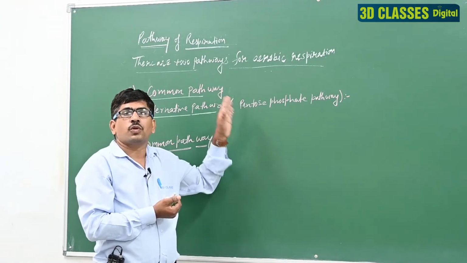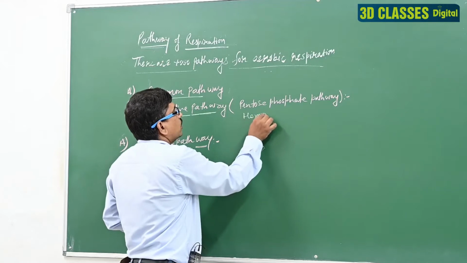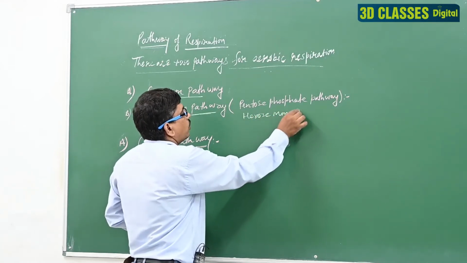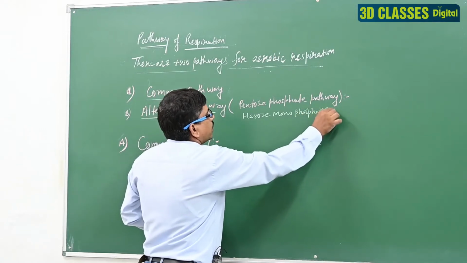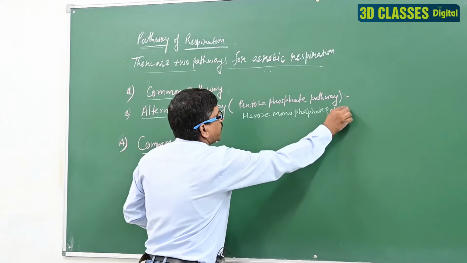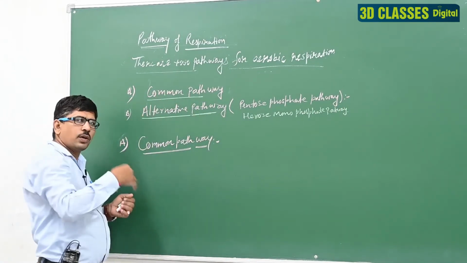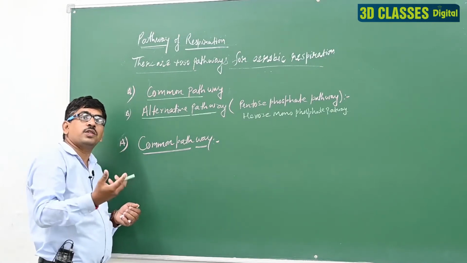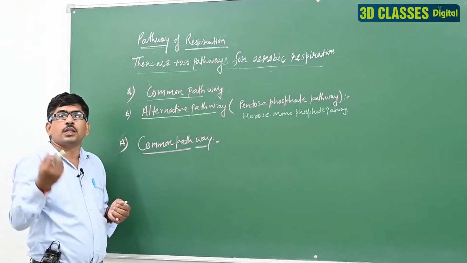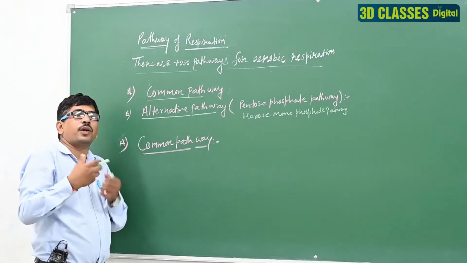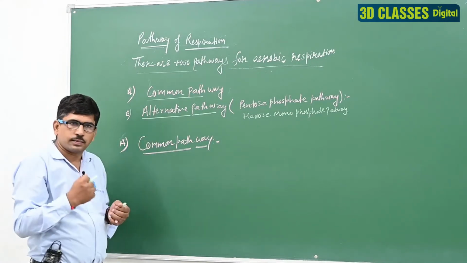It is known as the HMP, hexose monophosphate pathway. There are several names for this pathway. It is the alternative pathway, used when the common pathway is running but a very high amount of energy is required, or when the mitochondria are busy or disturbed by any condition. That means the alternative pathway will start.